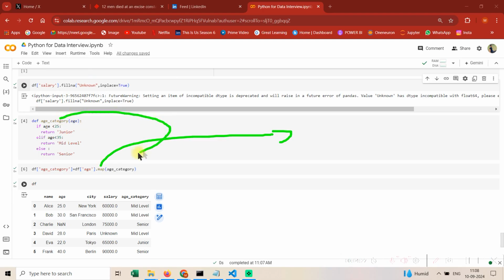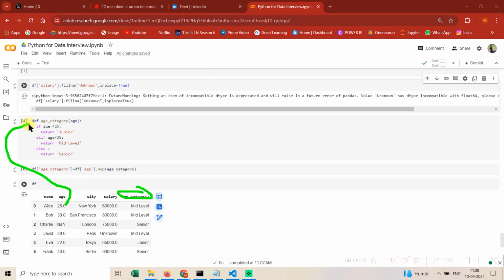So see what map will do, it will map this function to this column. So it's gonna iteratively go inside it and do some stuff, and it's gonna assign categories. So this is age. It's gonna go and see, is this true? No. Is this true? Yes, this is true. So it's gonna assign them mid-level. Similarly, stuff will happen. So guys, this is very simple.